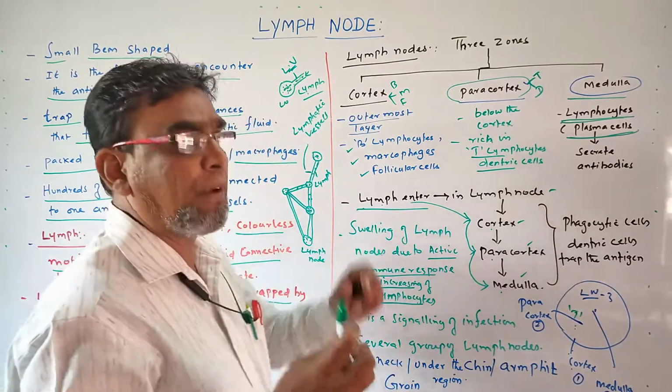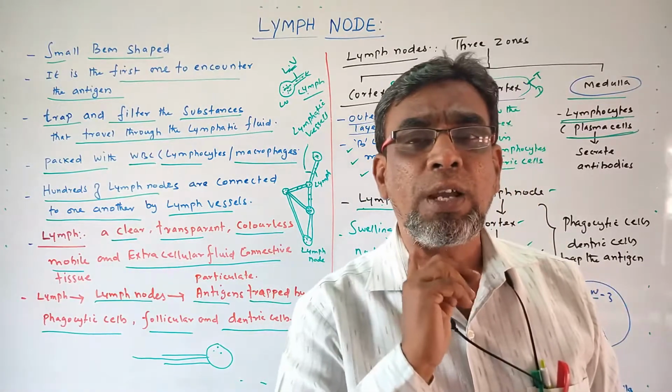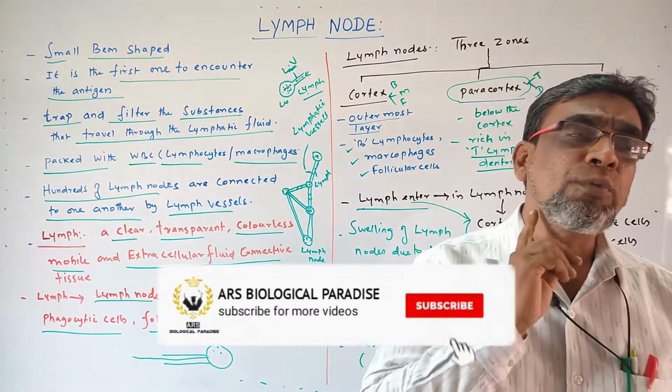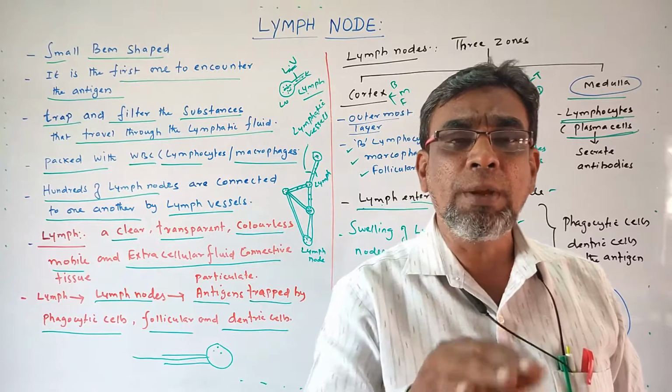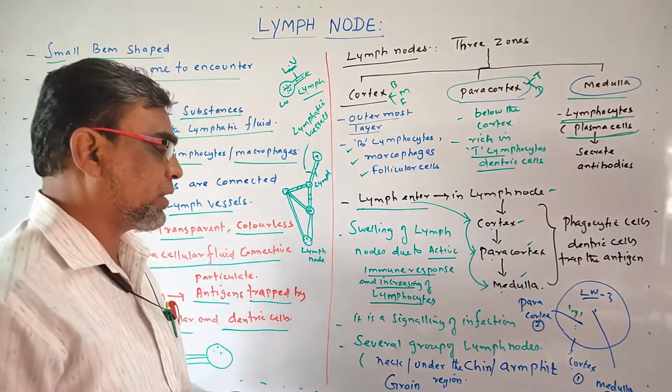It is a signal of infection. If you have no swollen structure, you are normal, not infected. But after infection, if you can see the visible structure, and you can touch the structure, that means it is a signal of infection.